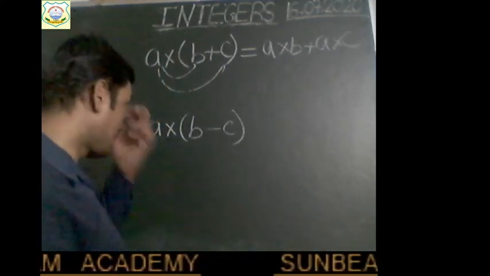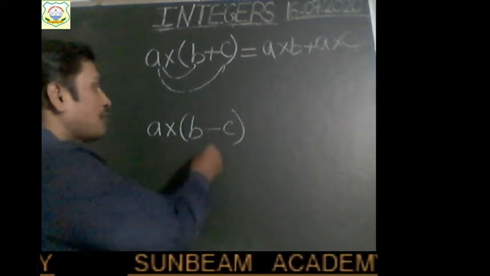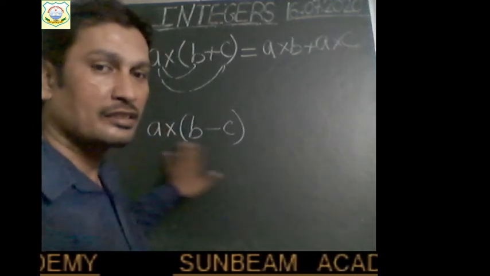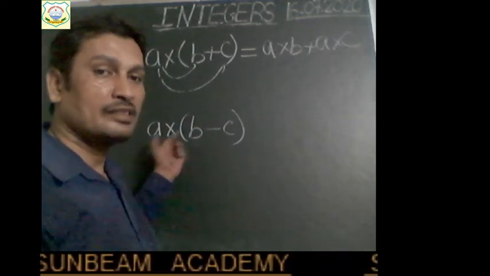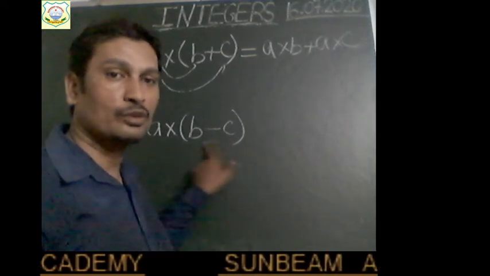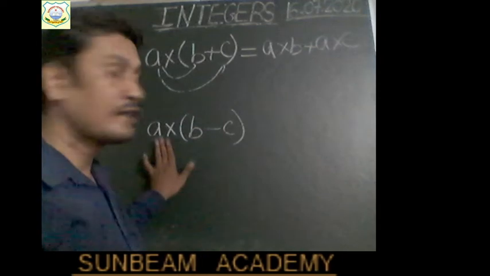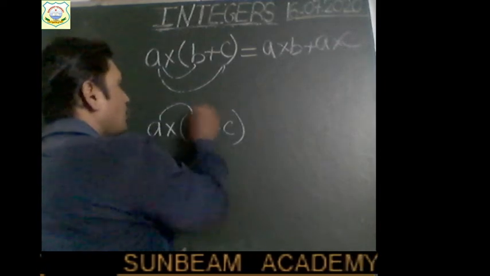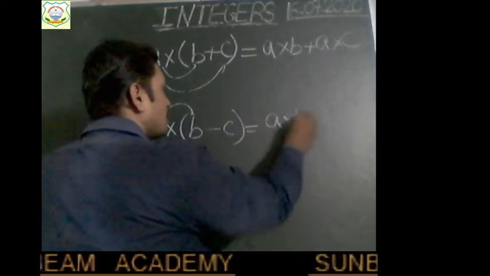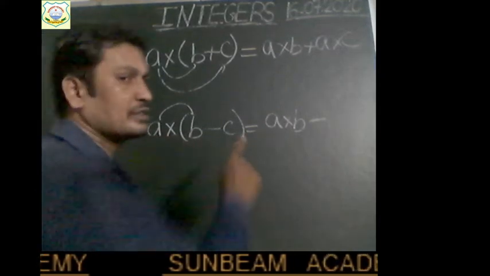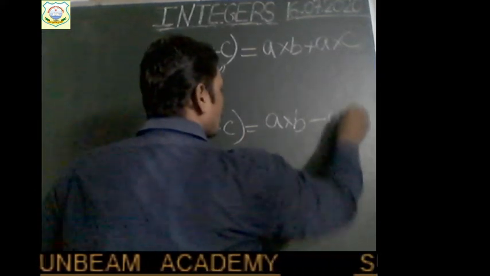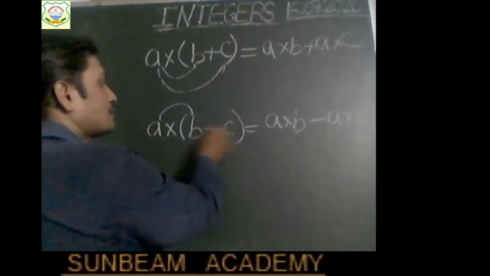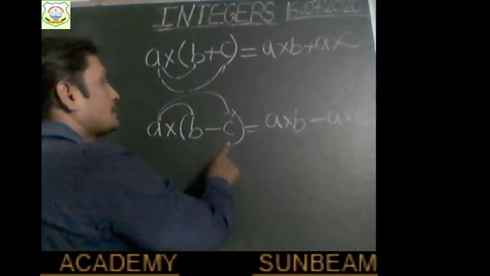And the same case was there in case of subtraction also. If we have the difference of two integers, and we have to multiply an integer from outside, then this multiplication of the integer outside will be distributed over the subtraction of these two integers inside the bracket. It means this integer outside will be multiplied with both the integers inside the bracket. So a will be multiplied with b also, so you can write a into b, and then minus a will be multiplied with c also, so you will write a into c, right? So a into b minus, here the minus sign it was, and then a into c.